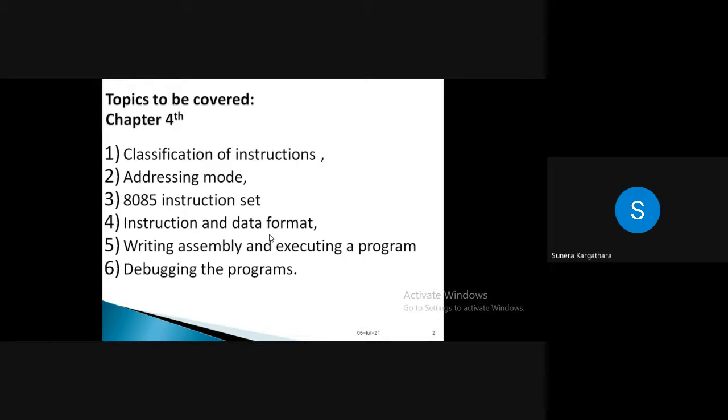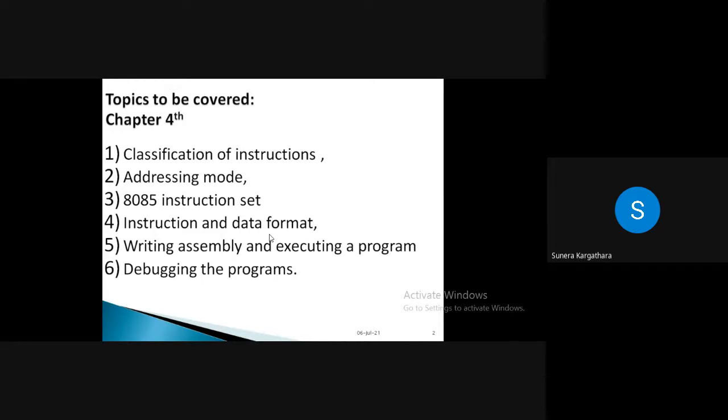Students know that what we discussed in our lab is only the first group, data transfer, and we have so many instructions, right? In the same way we have a total of 5 groups. If you observe, you have 200 plus instructions with 74 plus opcodes. It is not that easy to memorize all these things, so understanding the classification of instructions is very important.